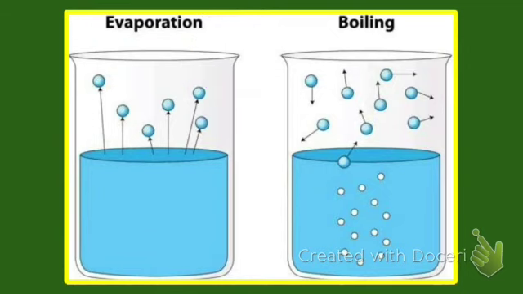As the liquid becomes hotter, the molecules escape even more quickly and the liquid begins to bubble. We can see here these bubbles. See here, all these are bubbles. This is called boiling.